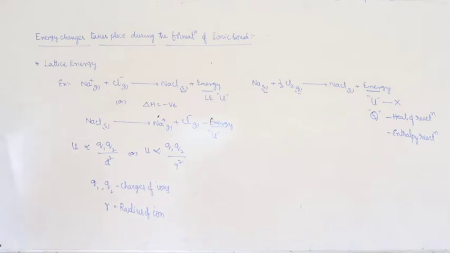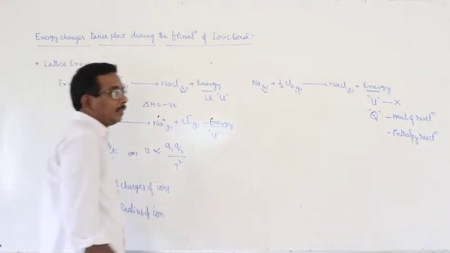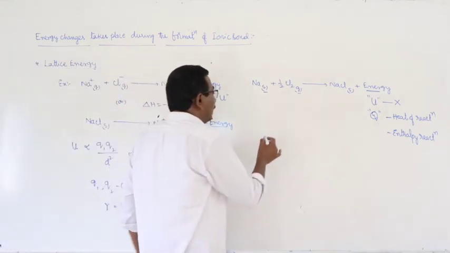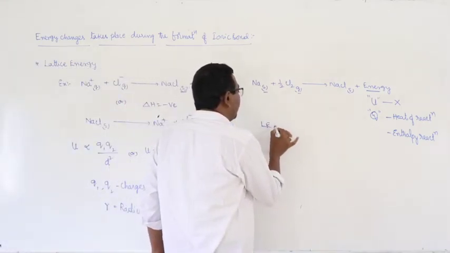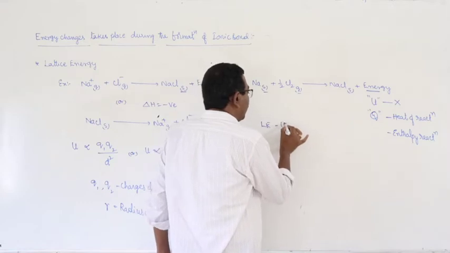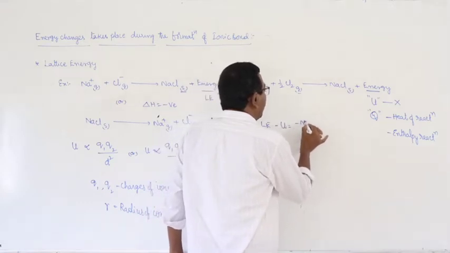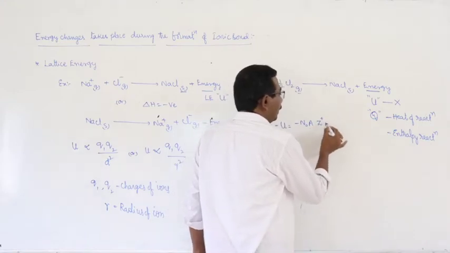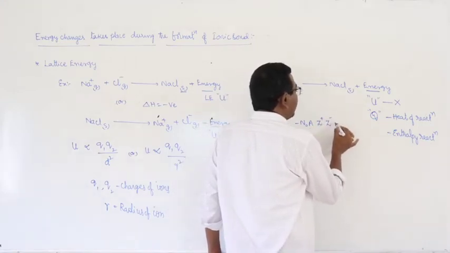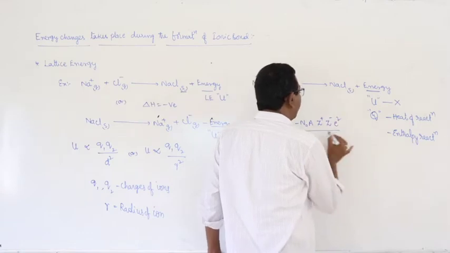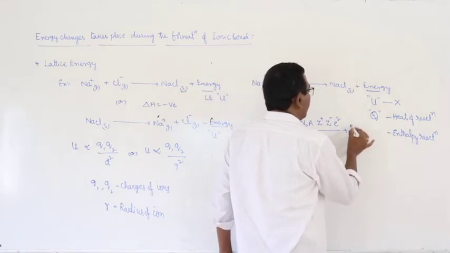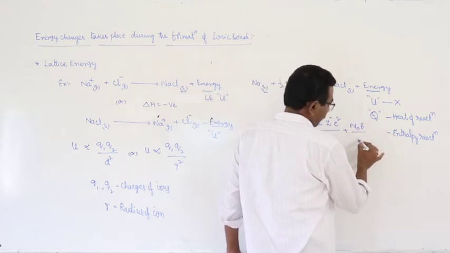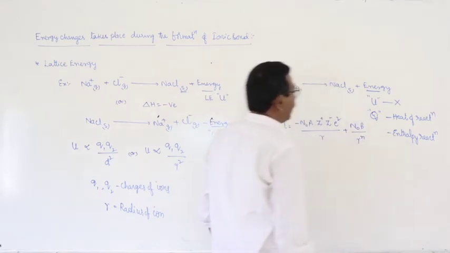In the same way, according to thermodynamic expressions, the lattice energy U is equal to minus N0 into A into Z+ into Z- into e square by R plus N0 into B by R power n.